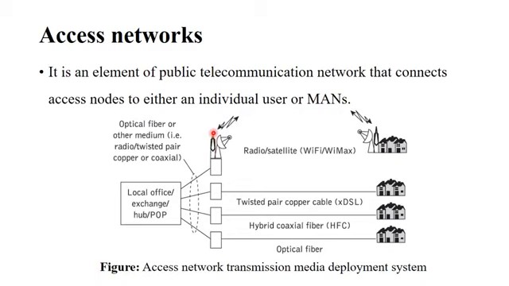So that is going to represent the radio communication, that is Wi-Fi, WiMAX capability. It is going to provide a wireless kind of communication, in general we can say that. In the second one we can observe the twisted pair copper cable network. Usually the telephone and the telephone based internet facility, wired communication. So we are going to have this twisted pair copper cable connectivity to the individual user.